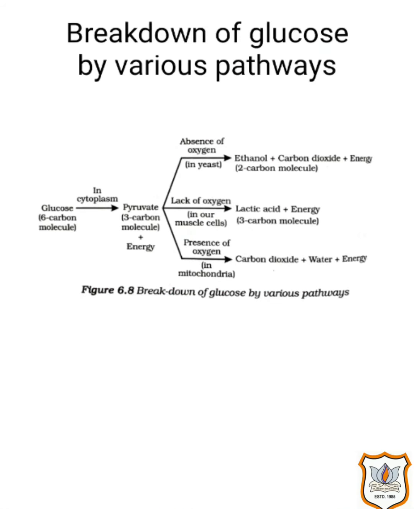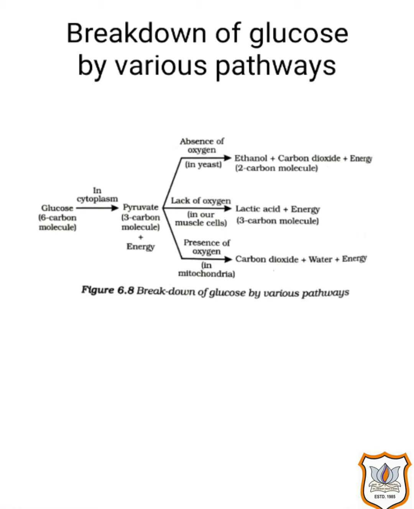Let us discuss breakdown of glucose by various pathways, either aerobic or anaerobic. In all cases, the first step is the breakdown of glucose, a 6 carbon molecule, into a 3 carbon molecule. This first step gives pyruvate, and this process is conducted in the cytoplasm. Further, pyruvate may be converted into ethanol and carbon dioxide, as shown in the equation already. This process is conducted in yeast during fermentation, as it is in the absence of oxygen, so it is known as anaerobic respiration.